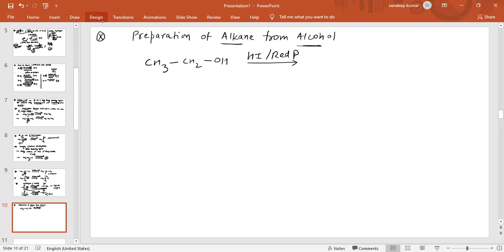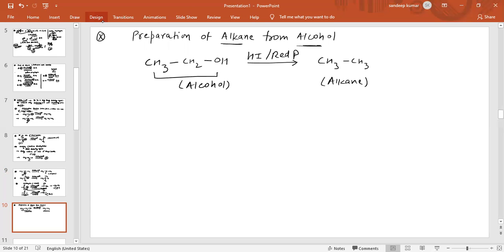This is removal of oxygen and addition of hydrogen. So this alcohol will convert into an alkane of the same carbon atoms. This is an alcohol of 2 carbon atoms, this is an alkane of 2 carbon atoms. When we use HI in presence of red phosphorus, alcohol gets reduced to alkane. Now it is clear to all of you.